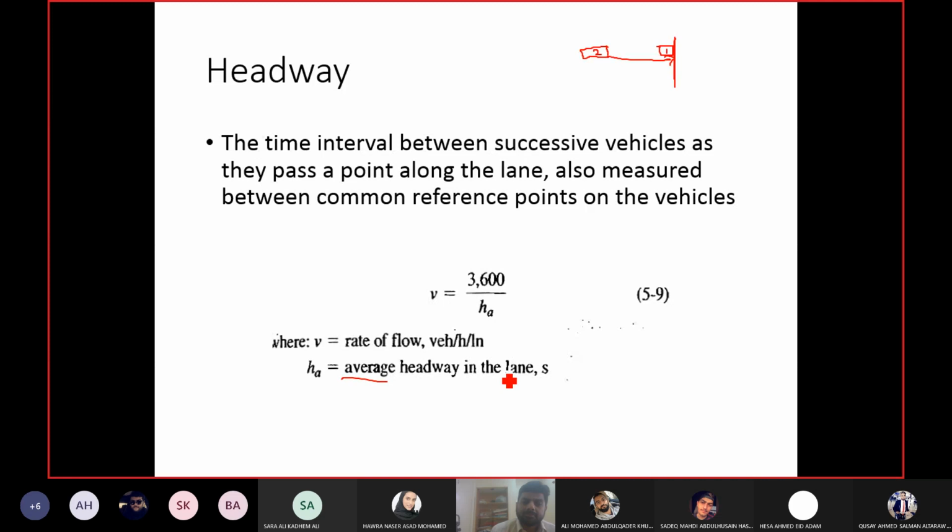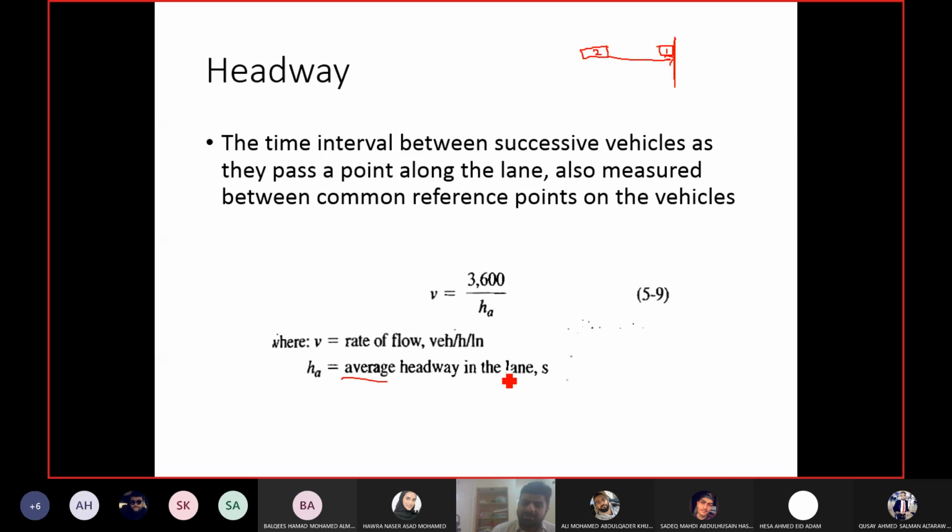Anybody else? Just guess. I will not deduct your marks right now. It doesn't matter if it was feet or meters. We are using vehicles and time. Vehicles will remain vehicles, and time will remain seconds and hours.